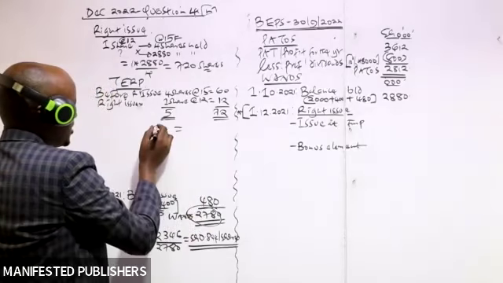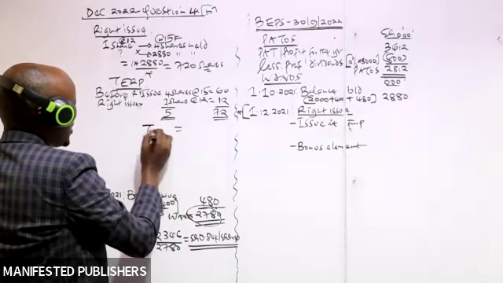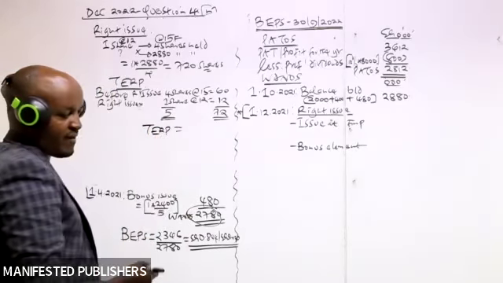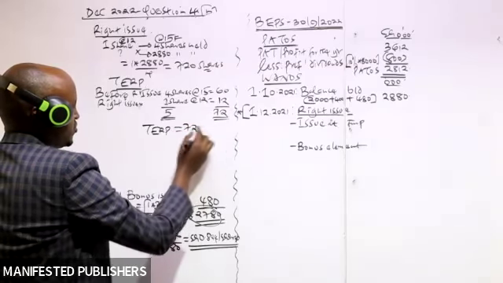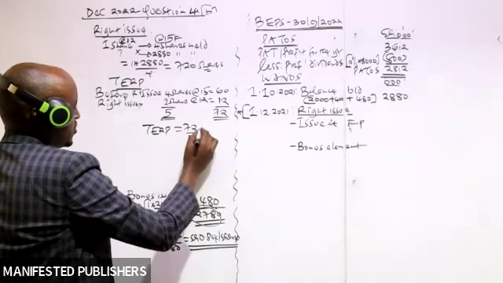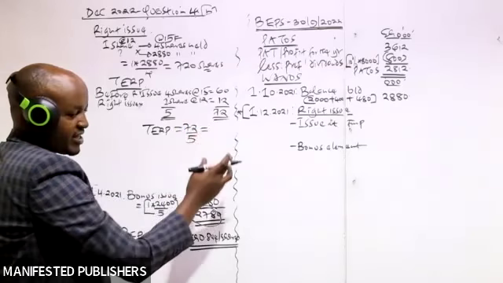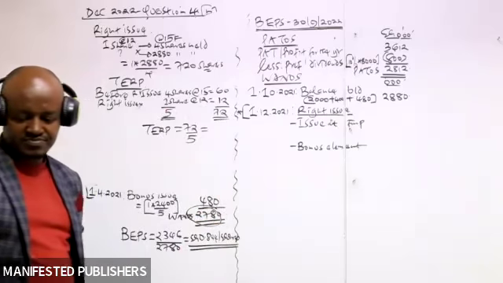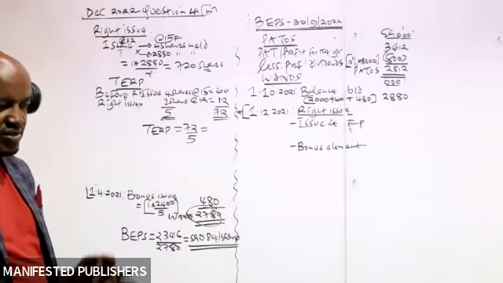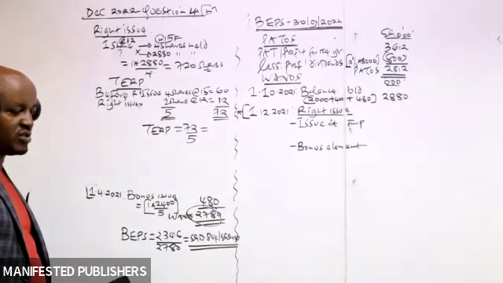So what we are interested in is the market price of 1 share after the right issue. We know the market price of 5 shares is 72. So to get the market price of 1 share after the right issue, we take 72 divided by 5. So that we get what? Market price of 1 share after the right issue.